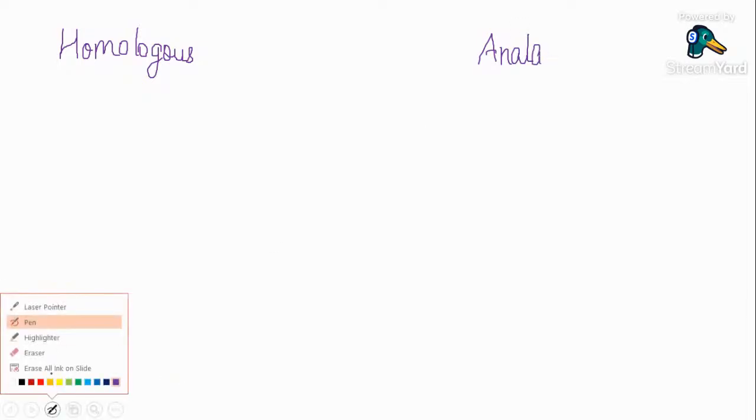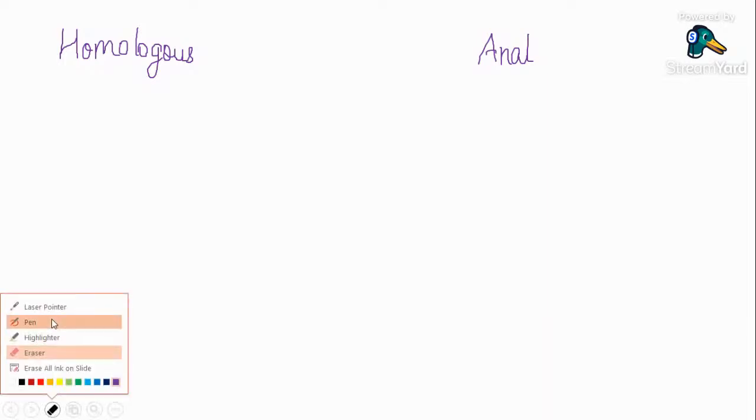Listen very carefully over here. Guys, there are two types of organs. We can classify the organs into two types: homologous organ and analogous organ. Clear? So I hope all of you know what homologous and analogous are, right? But just for those people who don't know this chapter, I'm telling this once again.